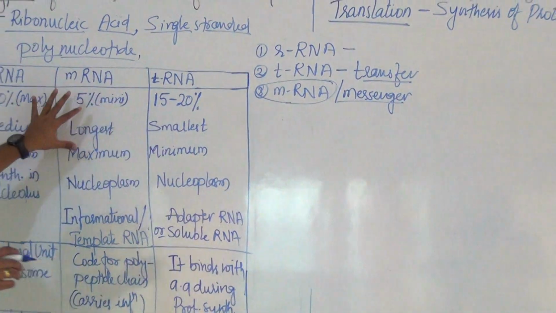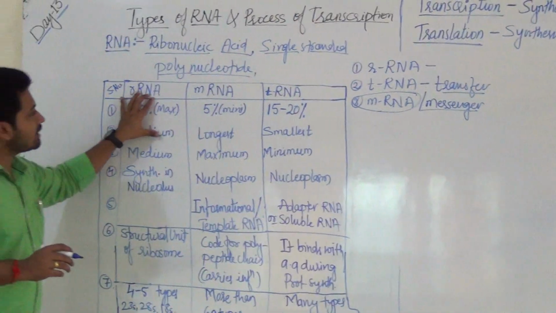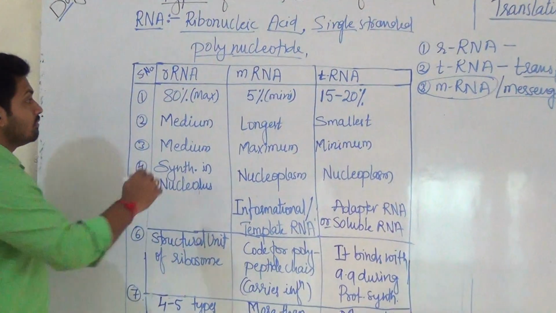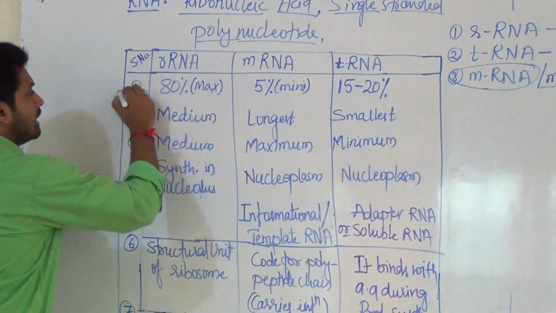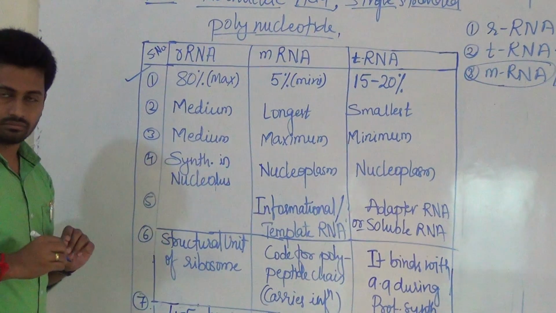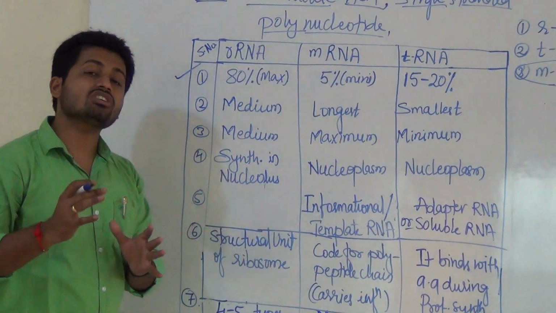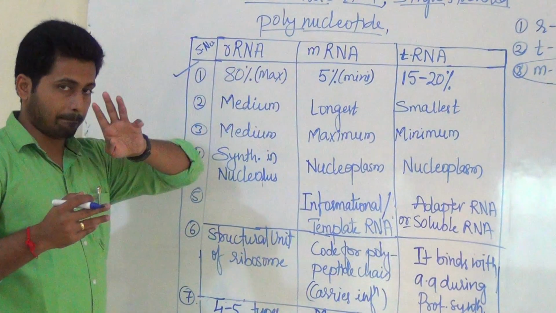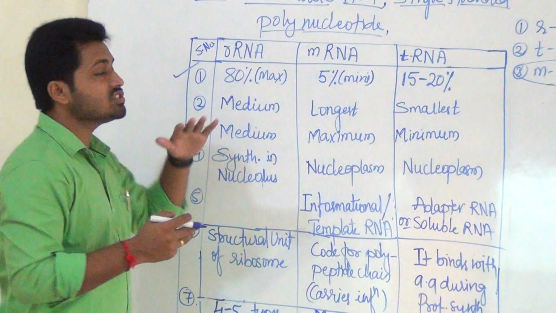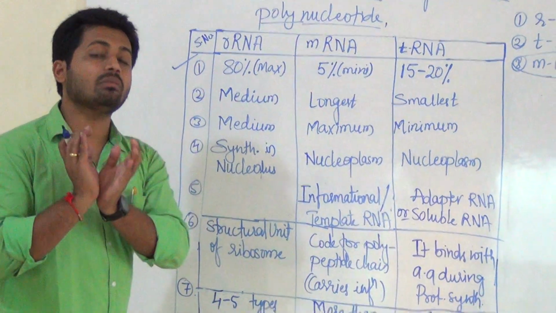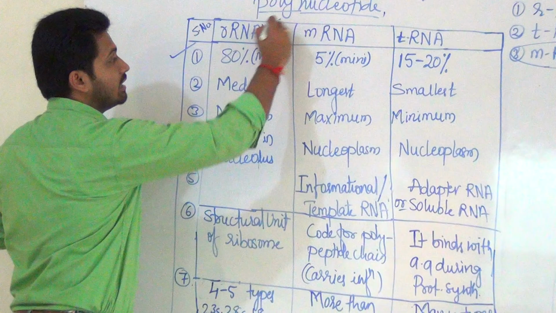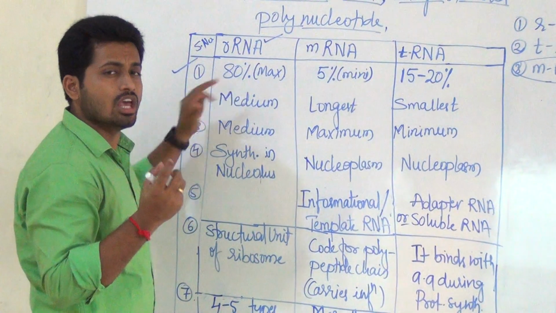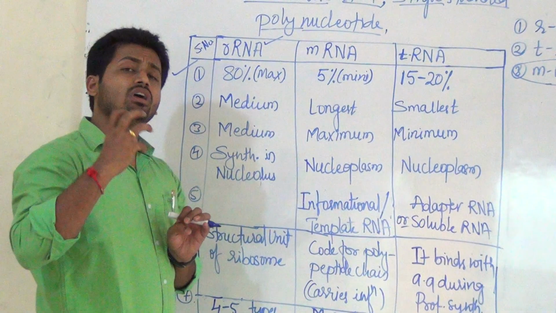Now coming to a brief difference between rRNA, mRNA, tRNA. Very important point from the entrance point of view. They ask about occurrence in the whole cell. Percentage of RNA is asked many times. Out of the three types of RNA, which is the abundant one, in maximum amount in our cell? That is rRNA. Ribosomal RNA is found in large quantity in the cells because the amount of ribosomes is more.